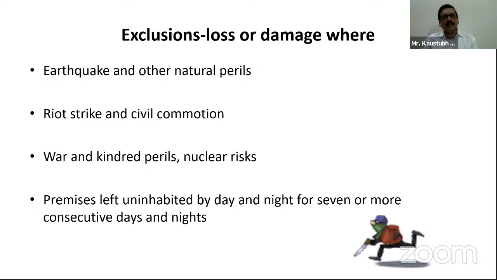So whenever there are riots or strikes going on in certain areas and burglary occurs due to them, those will be excluded in the basic policy. But if the insured person has opted for this extension, then we can cover by taking the extra premium. War and kindred perils, nuclear risk, as we all know, these are excluded.